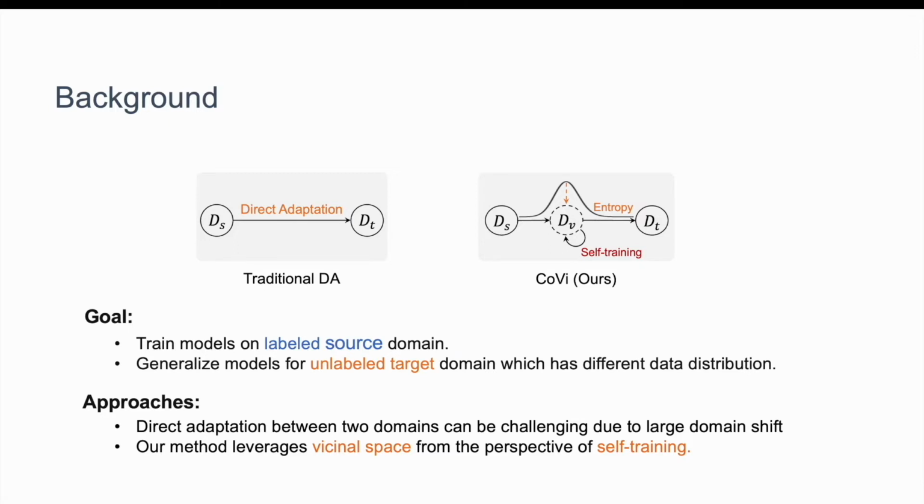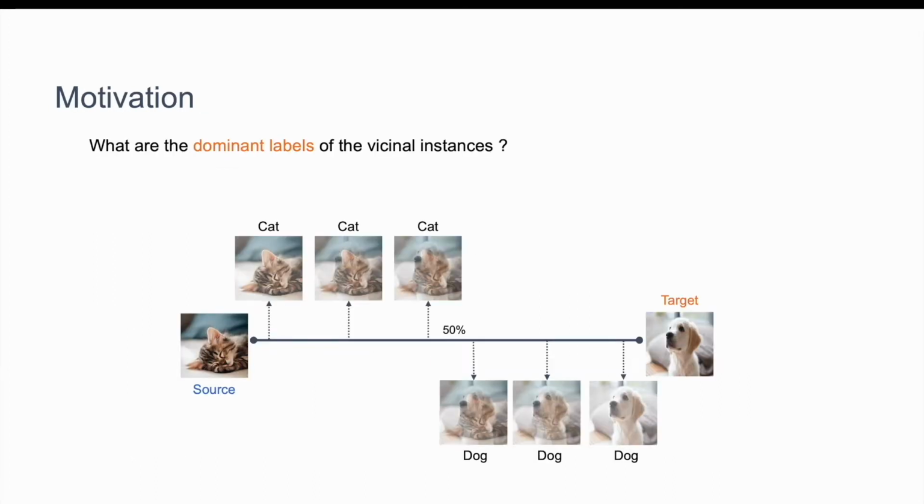So instead of direct adaptation, we utilize mix-up augmentation to generate vicinal space between source and target domains. In this work, we focus on the predictions of vicinal instances in terms of self-training. Our motivation comes from the question: what are the dominant labels of the vicinal instances? For example, in this figure, the top one label of the vicinal instance should be the label of the domain with the higher proportion. So in the vicinal space, we expected that the left side instances would be predicted as cat and the right instances to be predicted as dog.